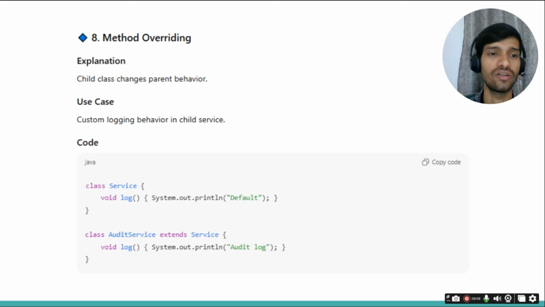Then overriding a method. In overriding, the same name will be there, the parent class will have one function, and the subclass will extend that parent class and do its own operations. So if we create the audit service class object and call this log function, then this audit log will be printed. And if we create the service class object and call this log, then this default will be printed.